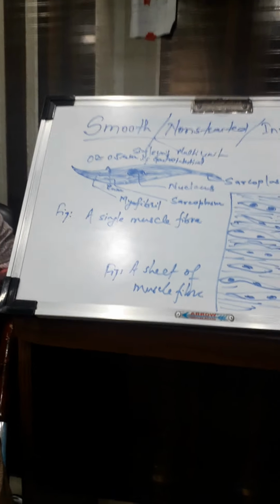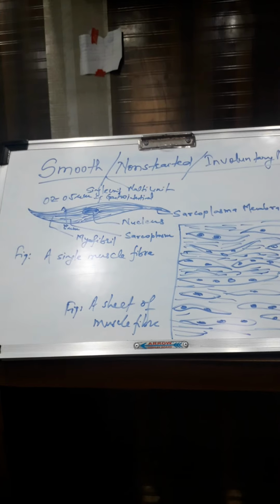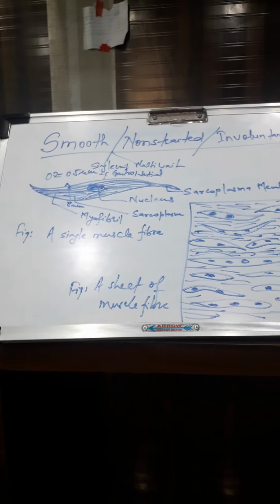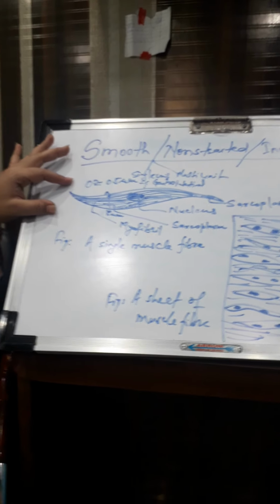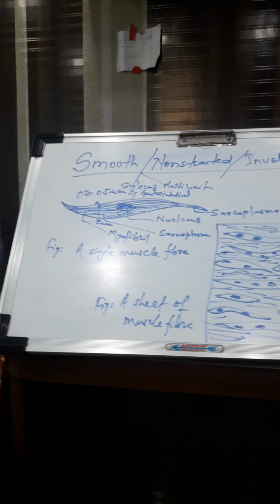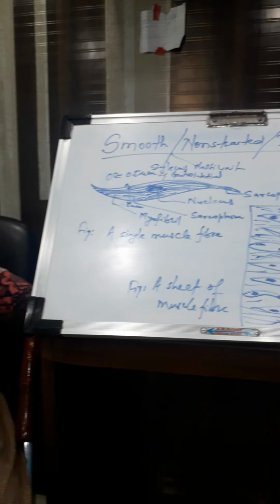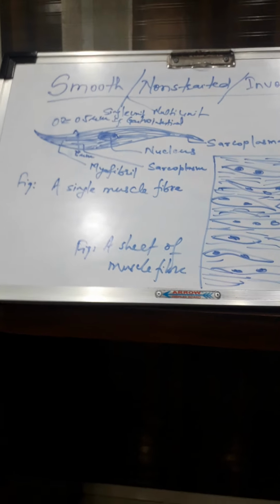Multi-unit: in these muscles, the fibers contract more or less independently, as separate units. Each will have its own separate functions and features. They work separately, as in the wall of the esophagus, where peristaltic movement is an example of multi-unit, and in the intestine and the dermis of skin.